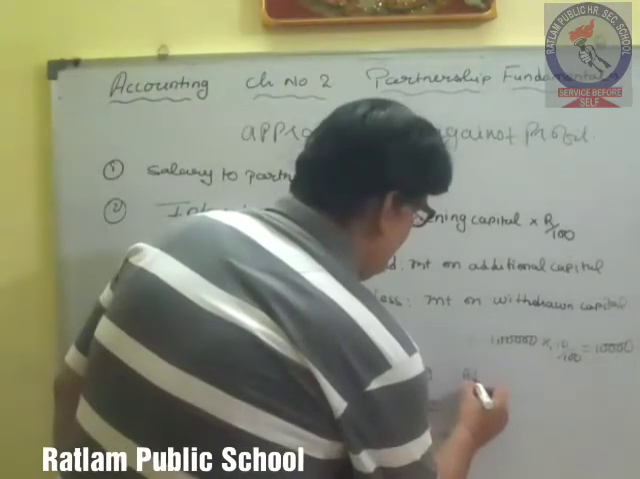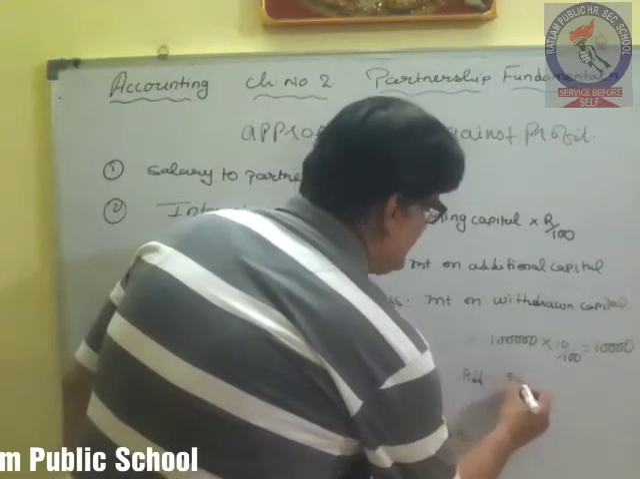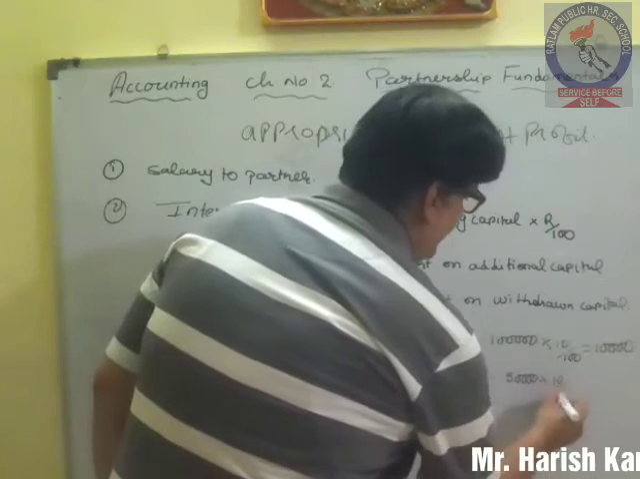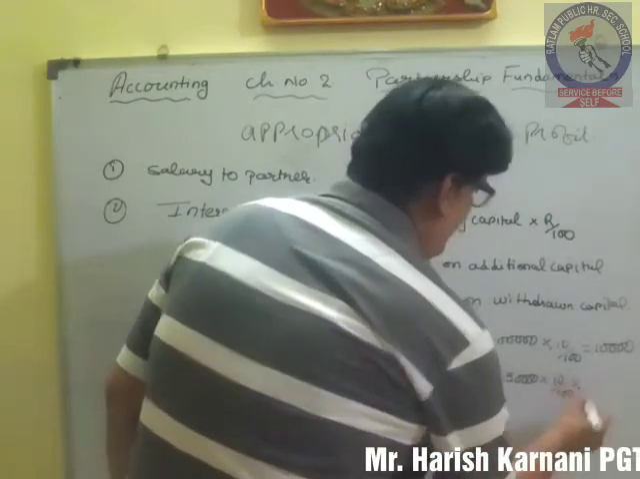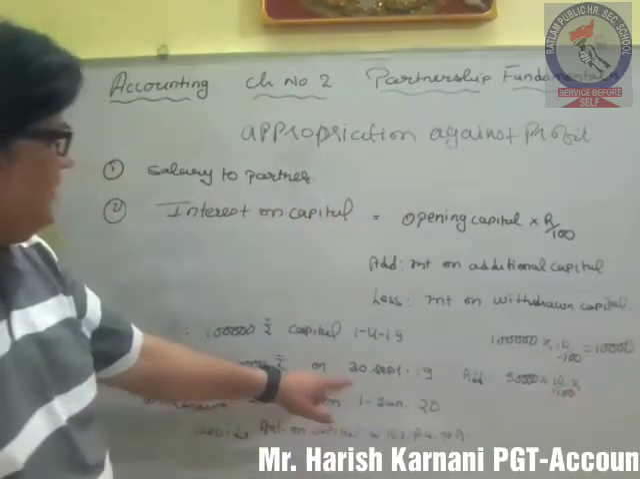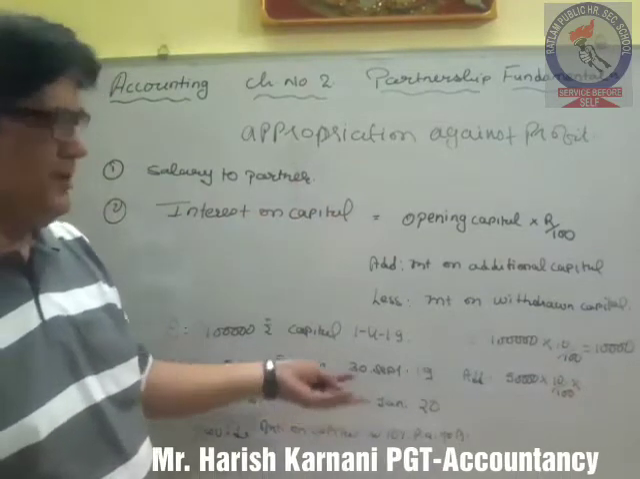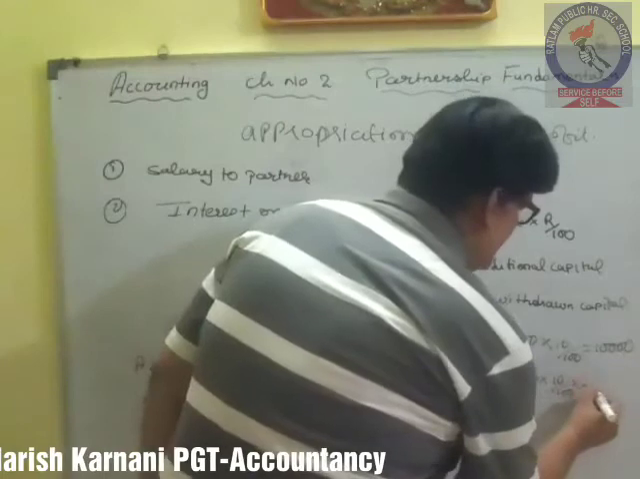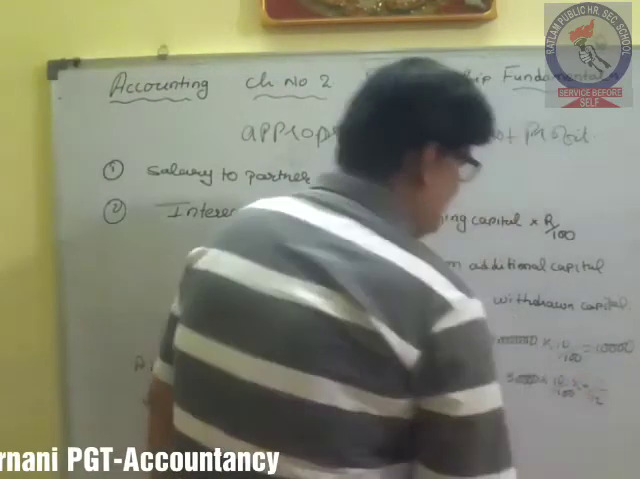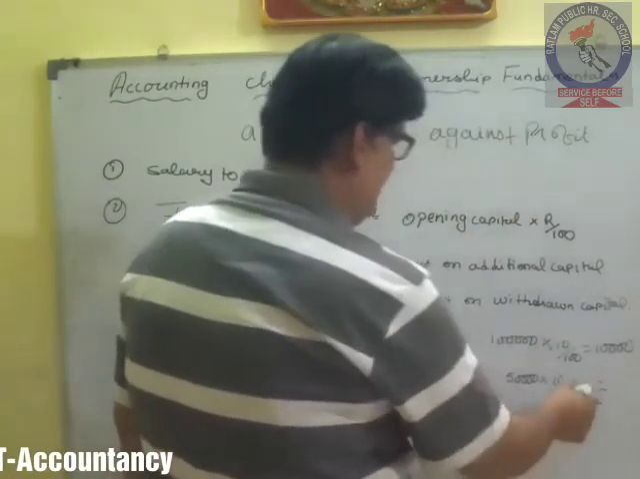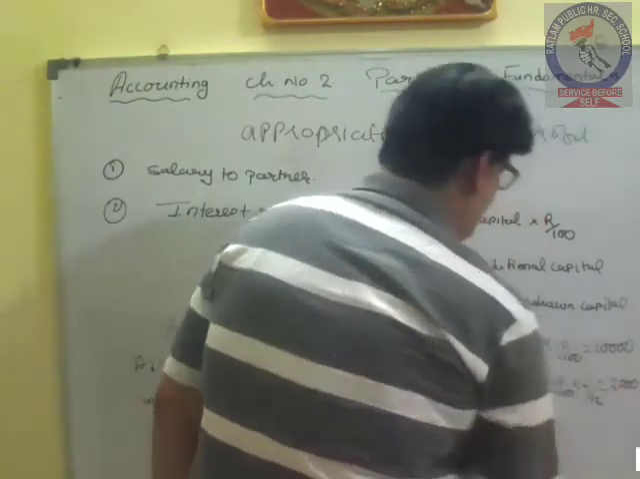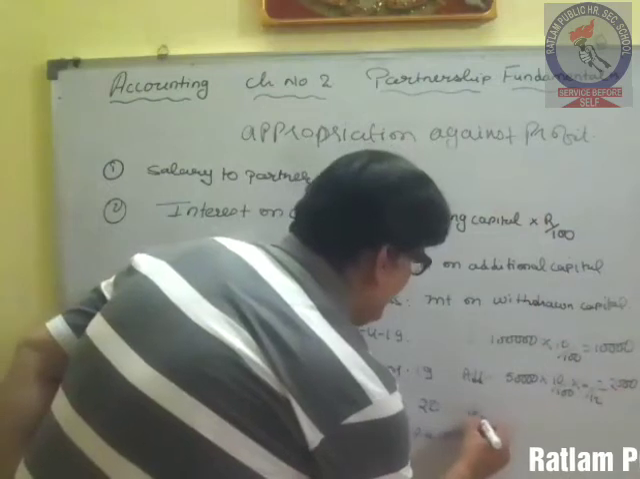So add this interest amount 50,000 at the rate of 10% for, we have added on 30th September, so October, November, December, January, February, March, 6 months. So 6 months interest provided on this also. So it will be 2,500 rupees, and again less